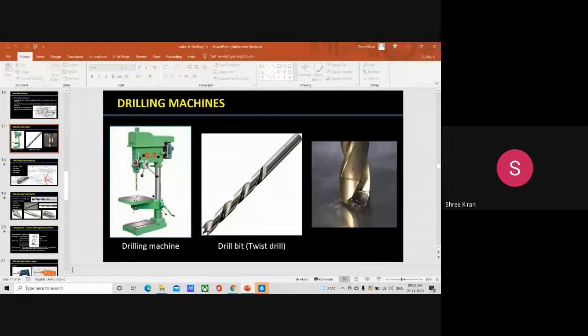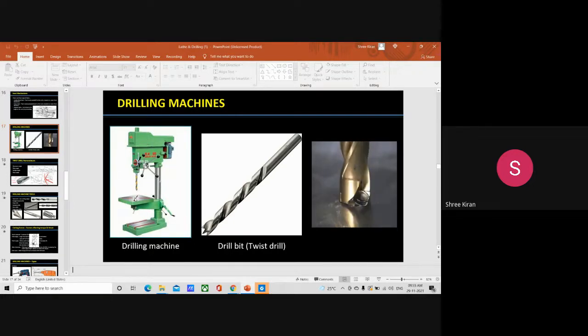Then the table can be adjusted vertically to accommodate workpieces of different heights and can be clamped at the required position. This is what happens in the case of a table.